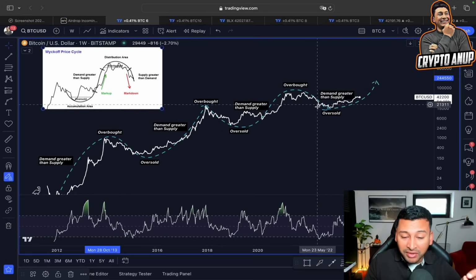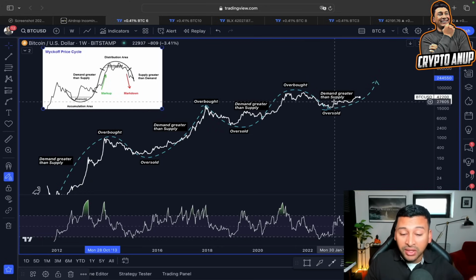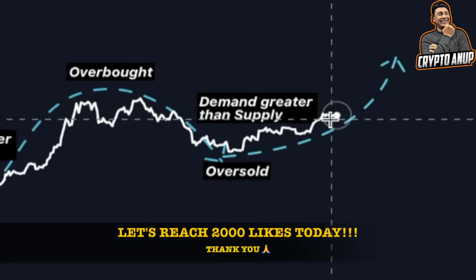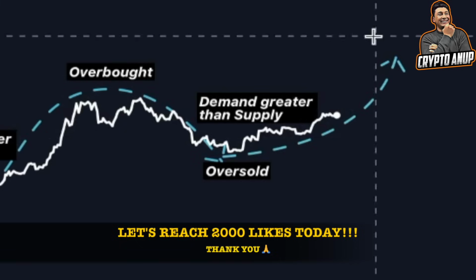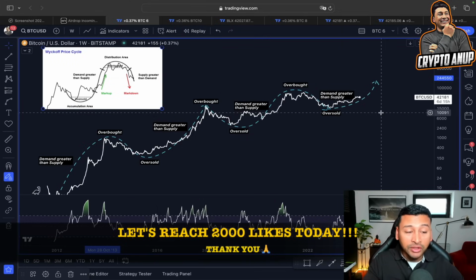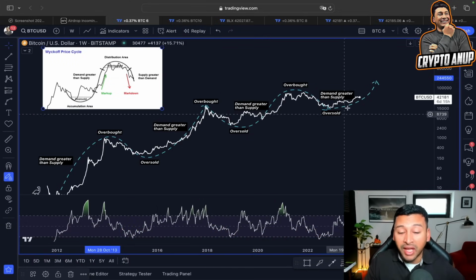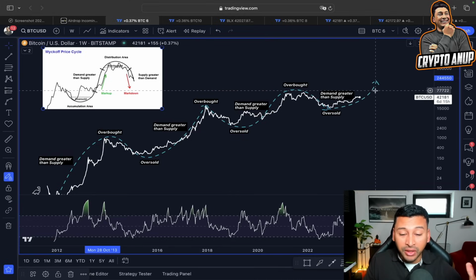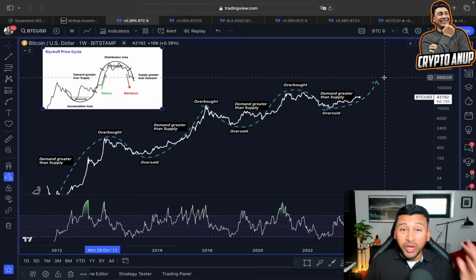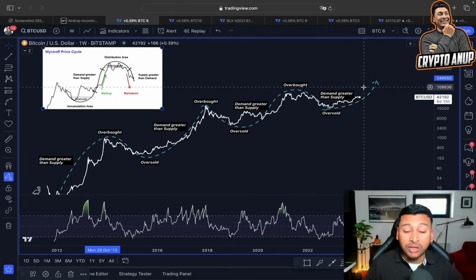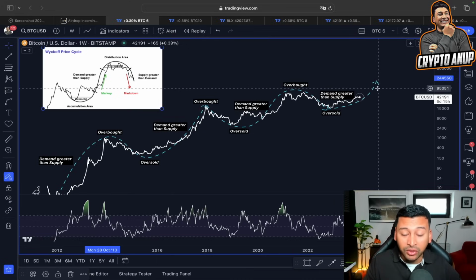And if we look at the price action of Bitcoin right now, you can see the oversold area or accumulation phase has already ended, and now we could be in this markup phase which has just started. So according to this Wyckoff price cycle, if this cycle is going to repeat just like here from the past price action, then we are expecting the price of Bitcoin for the coming days to follow up with this markup phase, and only after that we will find ourselves in this distribution phase or overbought area before showing another markdown phase. But until then, you can see the price of Bitcoin still has a lot of room for the uptrend.